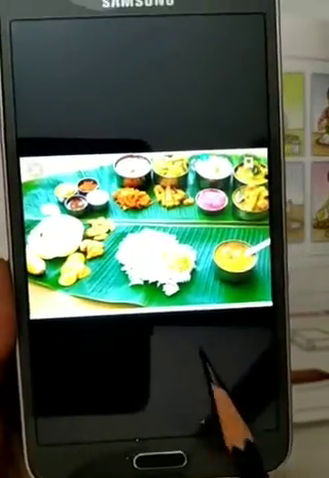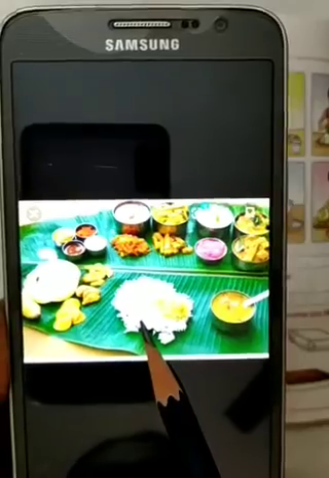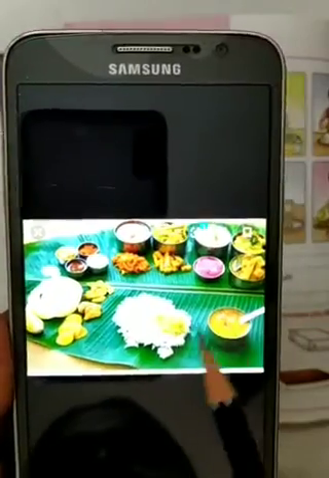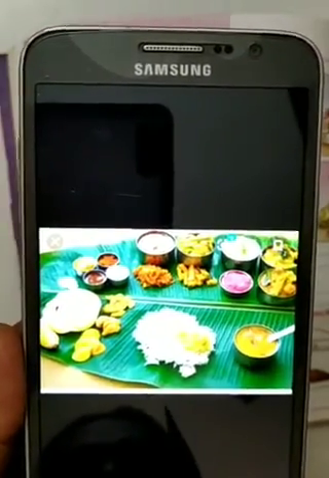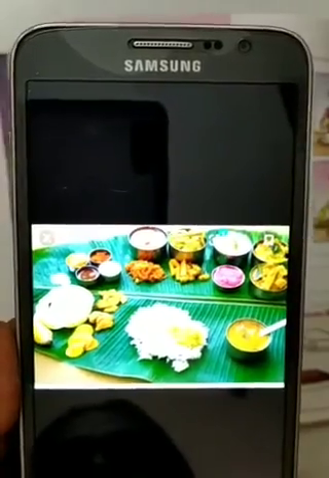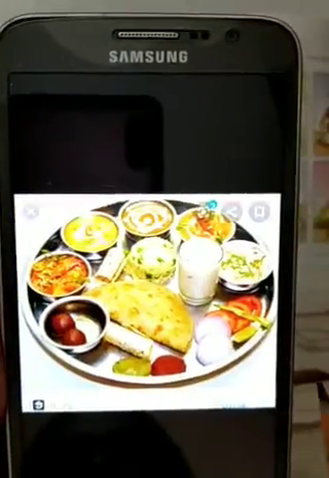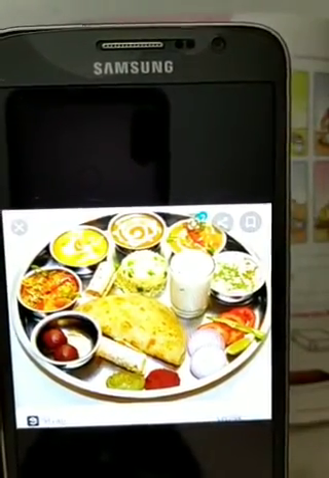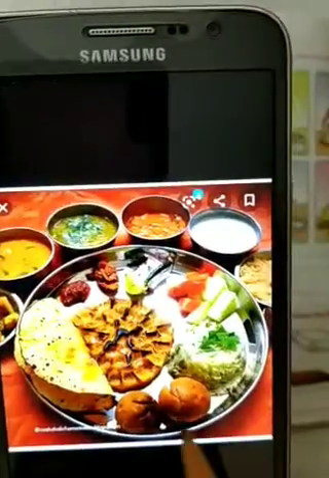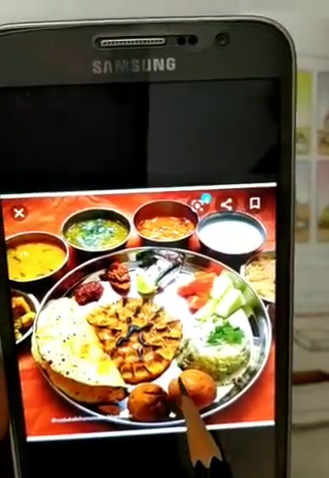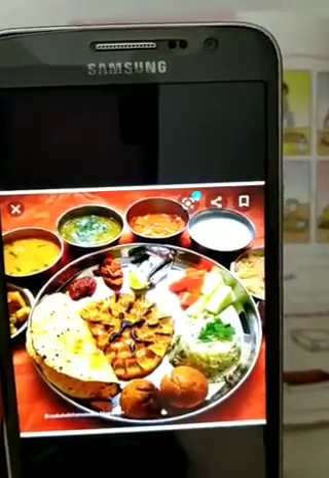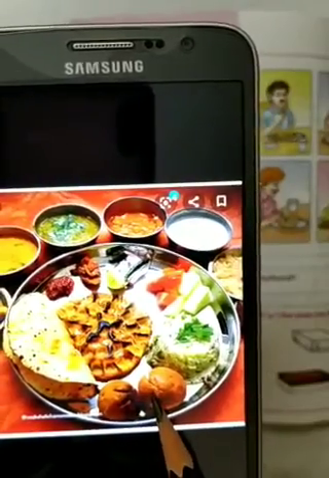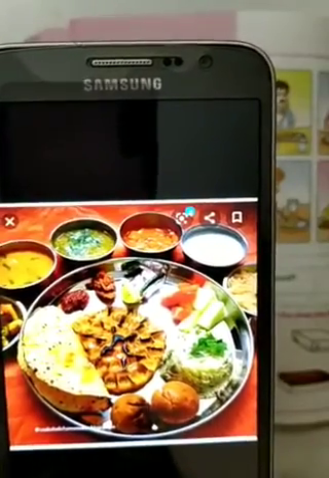You can see South Indian thali. There they eat a lot of rice, and whatever food is grown there, they eat those things more. Like banana is also grown more there, so they eat a lot of banana also, banana bhaji and all. This is North Indian thali. They eat wheat chapatis. Then this is from Rajasthan, Rajasthan thali. You can see dal bati, bajra rotla.